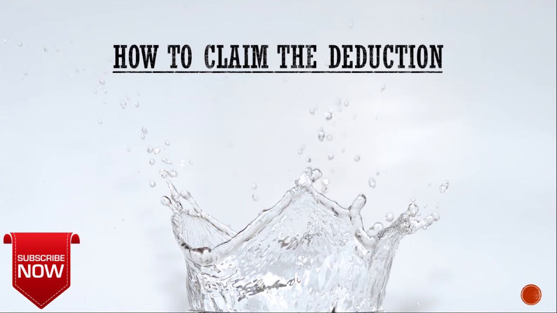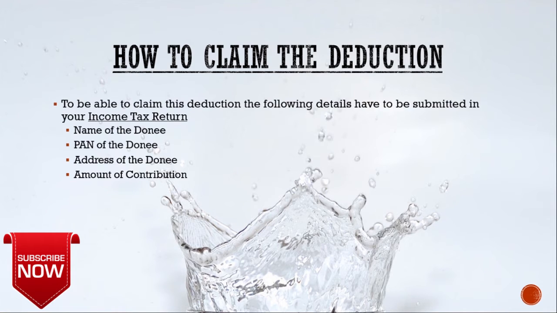section. Then how you can claim deduction under this section? So friends, in your ITR, there is a specific table for Section 80G in which you have to give some details of the donation like name of donee, PAN of donee, address of donee, and amount of contribution. And by filling in these details in your ITR, you can claim deduction under this section.